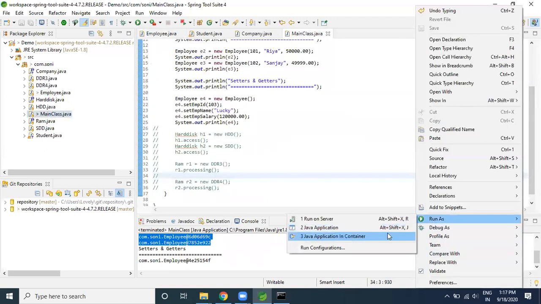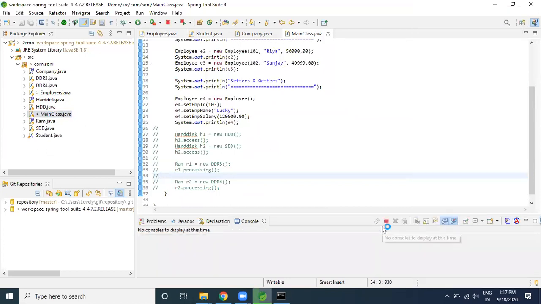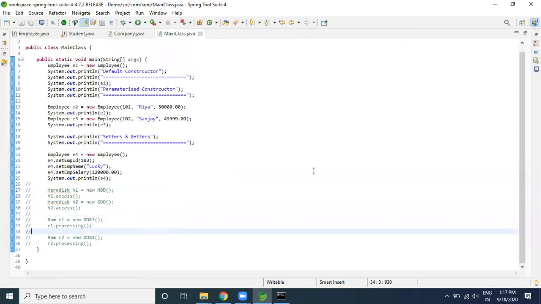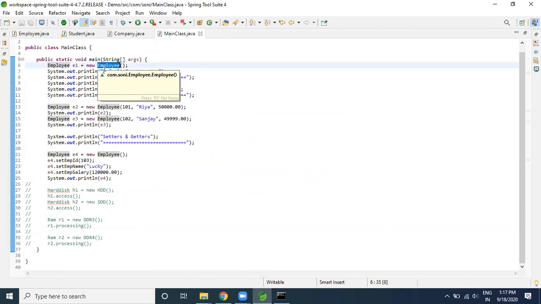Okay, so now I will try. I would like to achieve loose coupling. How exactly can loose coupling be achieved? So guys, one of the most important questions is how exactly you can achieve loose coupling. So you need to remember only one statement. What is the statement? When you are dealing with the class, this comes under tight coupling. Whenever you are dealing with the class, employee is also a class and this employee is also a class. Both are classes. Whenever you are dealing with classes, that comes under tight coupling. And when you are dealing with class plus interface, that comes under loose coupling.